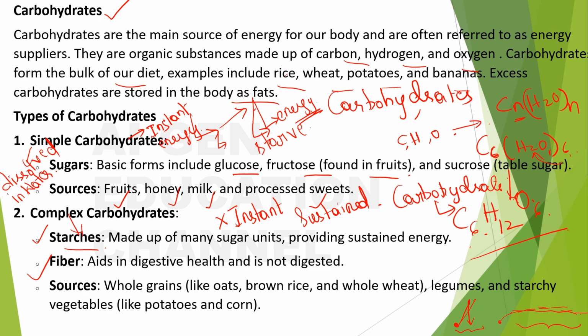Next is fiber. What is fiber? It aids in digestive health and is not digested. The fiber is something that cannot be digested by our body, but it will help in digestion. So what are the sources of it? Whole grains like oats, brown rice and whole wheat, all of which are considered part of the complex carbohydrates. And even legumes, starchy vegetables like potatoes and corn, right?